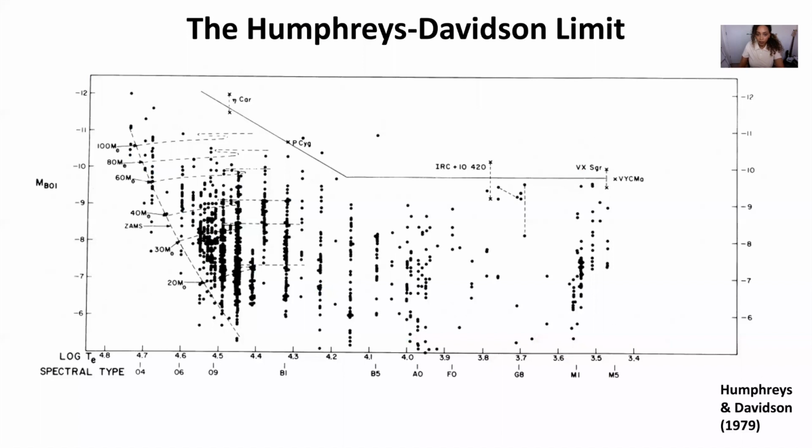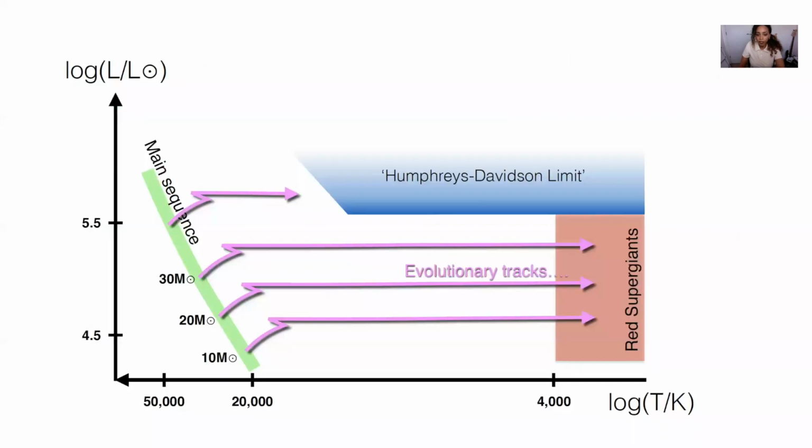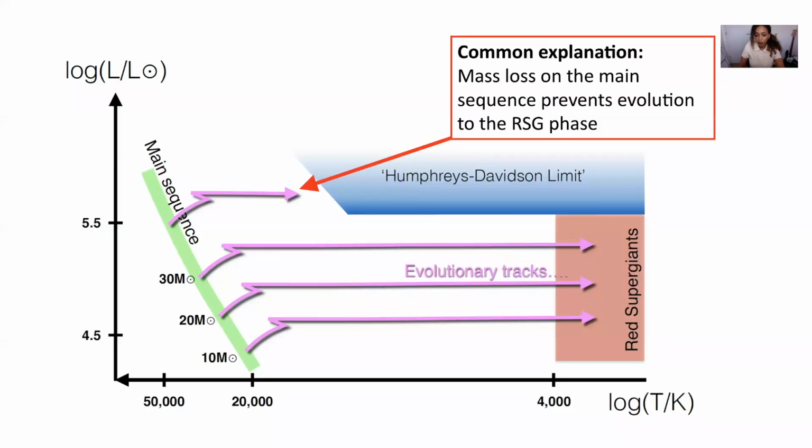The Humphreys-Davison limit is the empirical upper limit to red supergiant luminosity. And here you can see in the plot from the original 1979 paper by Humphreys and Davison, there's a lack of red supergiants observed past a certain point. So this limit is thought to be caused by mass loss from rotationally driven winds on the main sequence, causing the most massive stars to lose too much envelope and divert away from the cool side of the HR diagram.